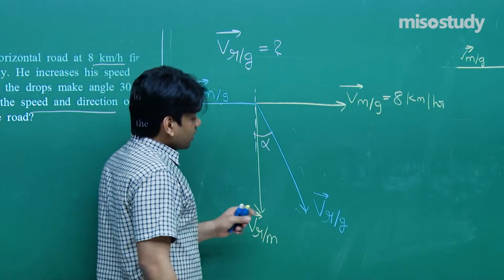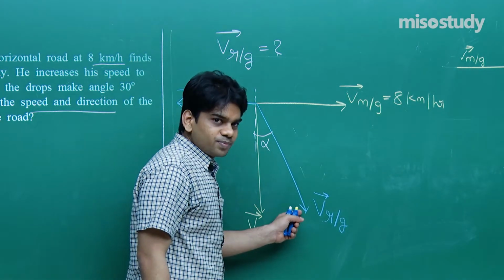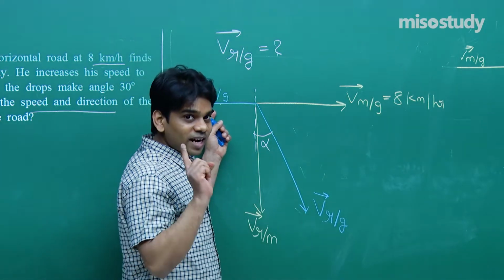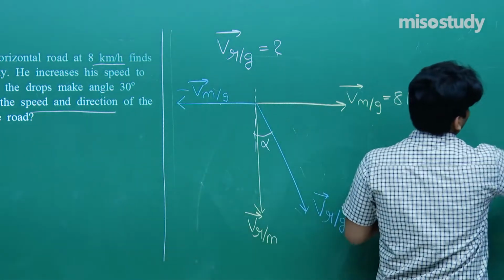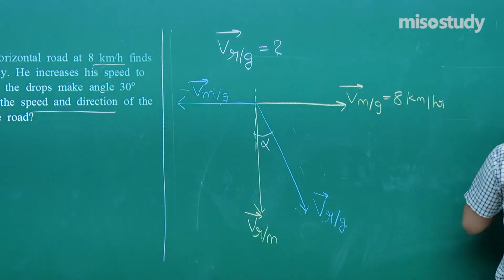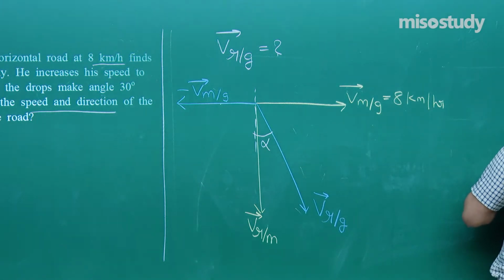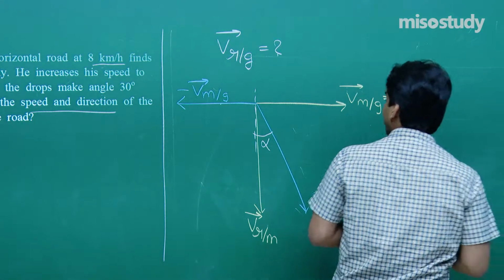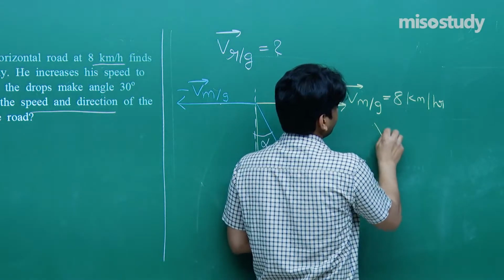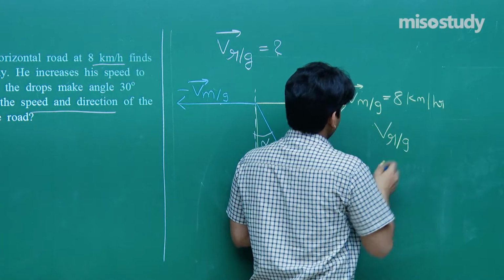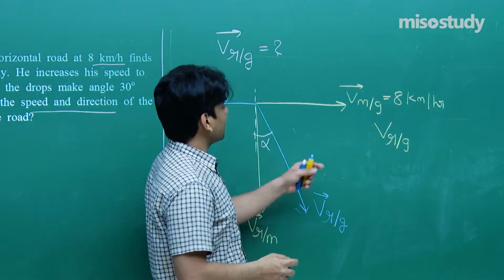So see here, its horizontal component should be equal to this. So we can write the first equation. I hope that you are getting each term as I verbally speak it. VRG, that will be fixed here, VRG, and its horizontal component will give us sin alpha.